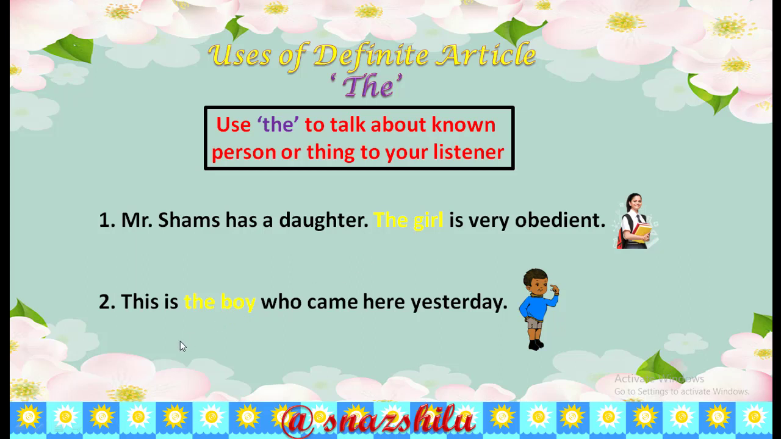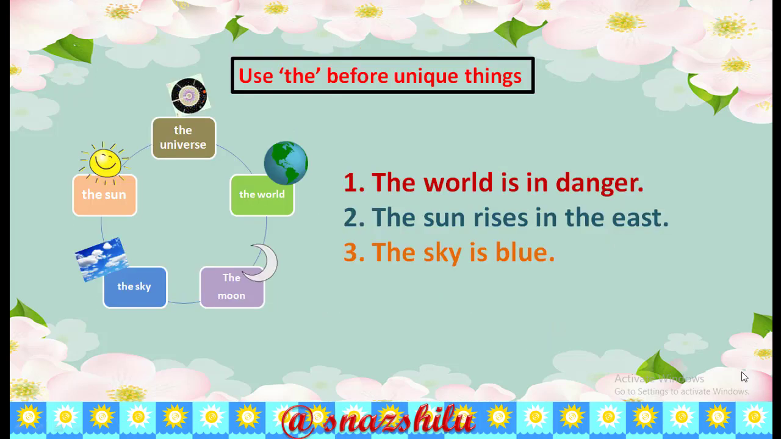Here is another example for you. This is the boy who came here yesterday. Here you see I started the sentence, this is the boy. That means you are already informed about the boy. So that way, he becomes known to you. Is it clear, everybody? Now, students, let's move on to the next one.